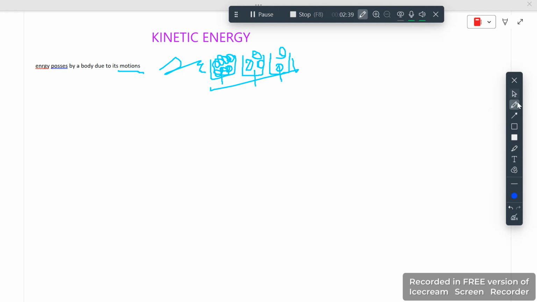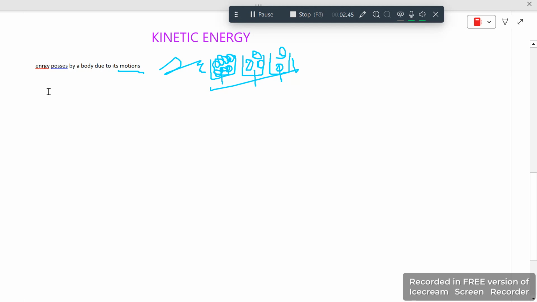So let's write it in a mathematical form. This is a scalar quantity.